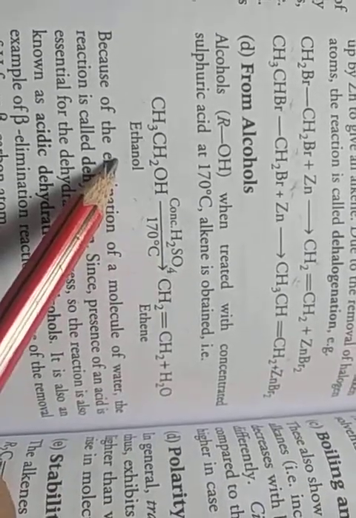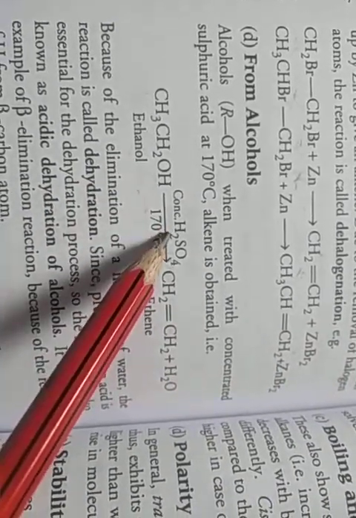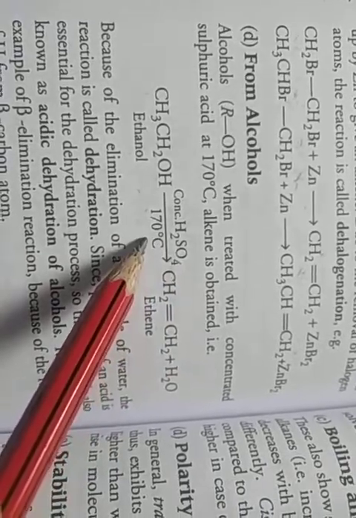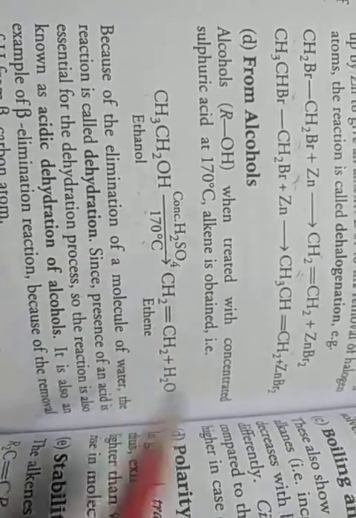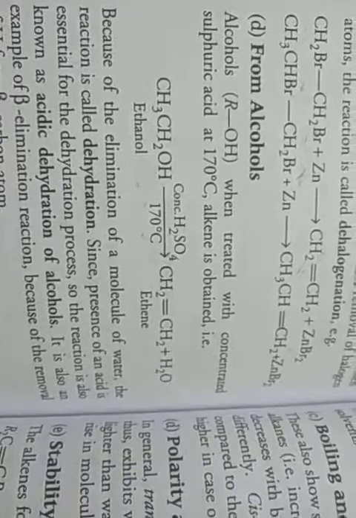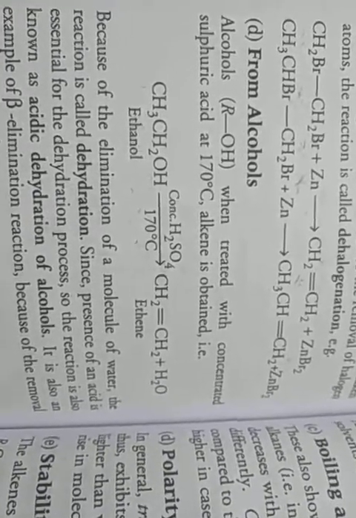So alcohol treated with concentrated sulfuric acid at 170 degrees Celsius gives alkene, with elimination of a molecule of water.